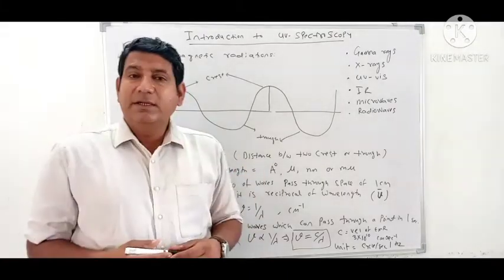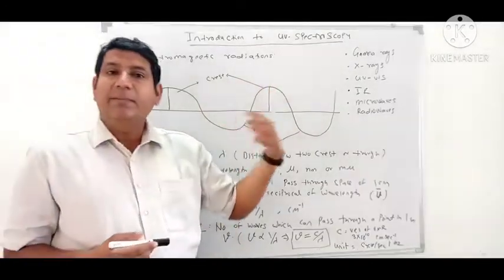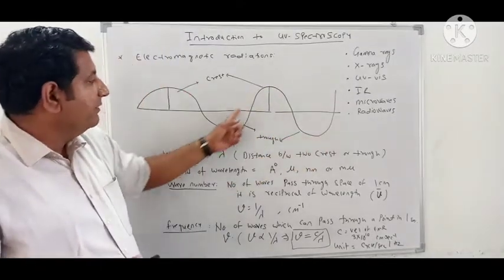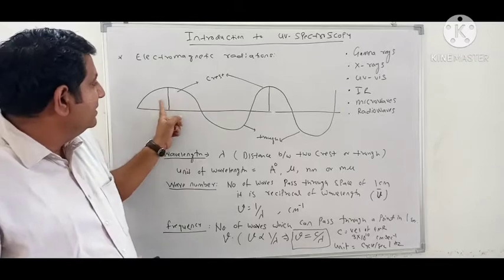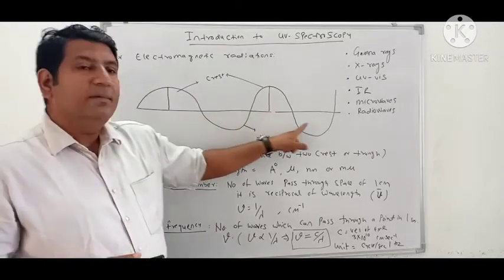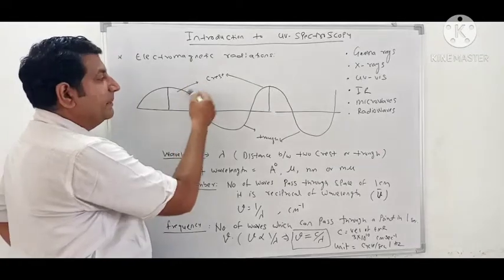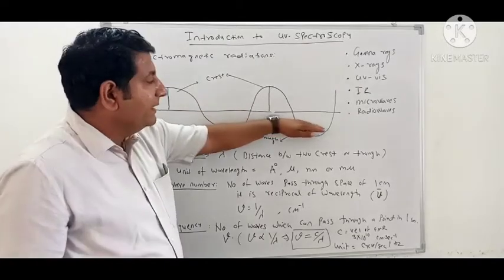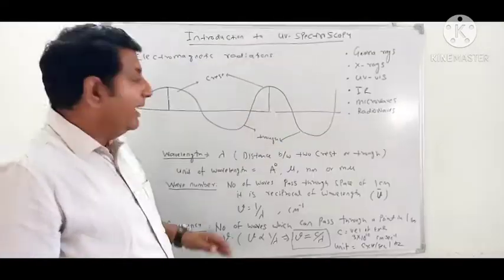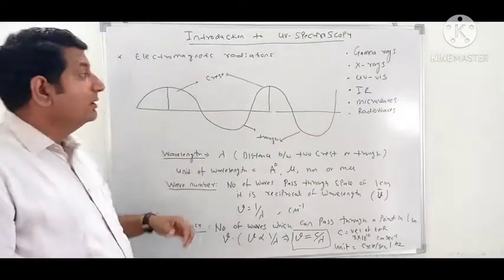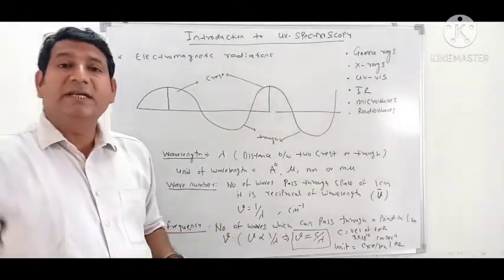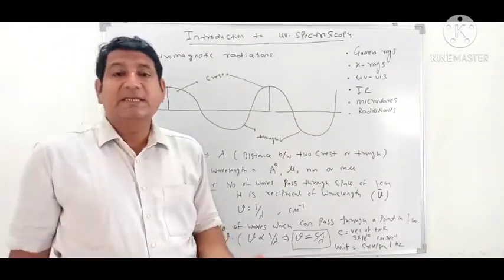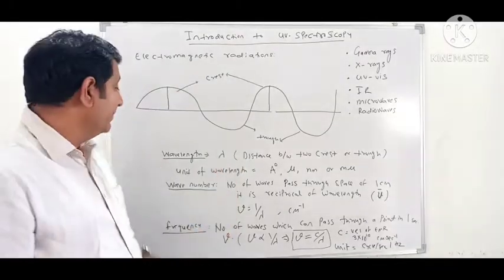So to start with the introduction, let us discuss some terminologies. This is an electromagnetic radiation wave which I have drawn, and you can see there are some crests and some troughs. These elevated bulging parts above the baseline are known as crests, and these depressed parts are known as troughs. First of all, we discuss what is wavelength, because every electromagnetic radiation is associated with certain terminologies like wavelength, wave number, frequency, energy, etc. Let us discuss one by one.